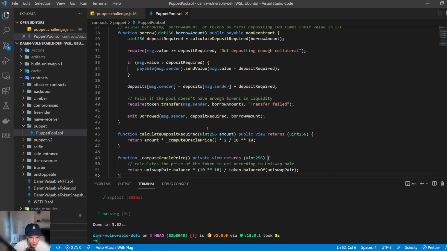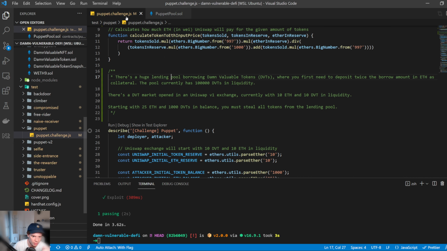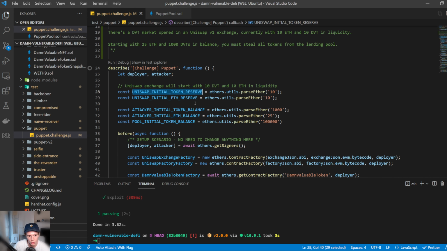So how do we exploit this? And again, this is kind of coming back to how Uniswap V1 liquidity pools work. The way that we will be able to do this is by essentially creating a false value proposition between the two currencies. At the moment, we can see that the initial token reserve for ETH and for DVT is at 10. So this is assuming that 1 DVT equals 1 Ethereum.